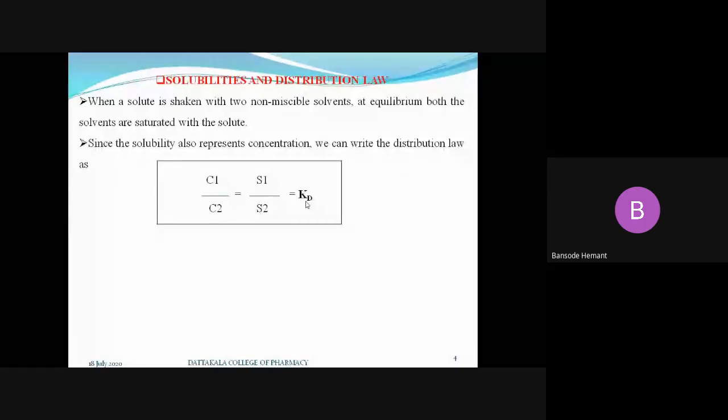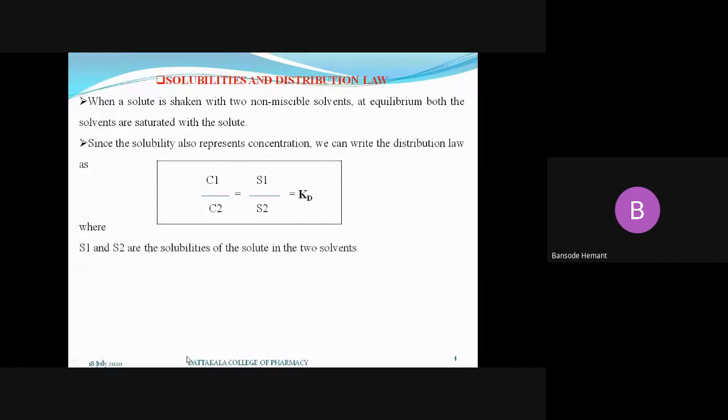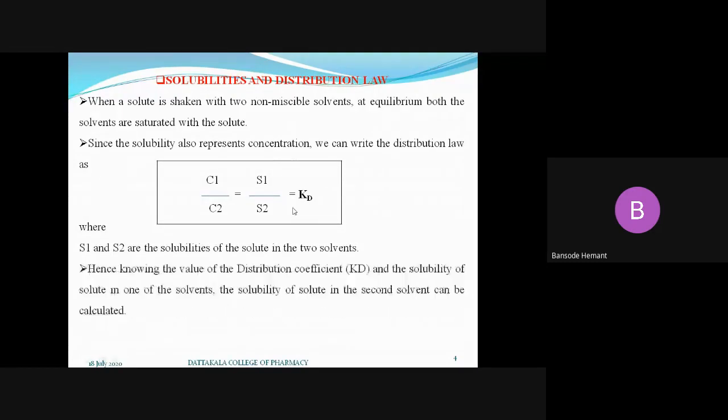And as per the distribution law, if the ratio of C1 to C2 is constant, then definitely the ratio of the solubility of the solute in one solvent to the solubility in the other solvent remains constant. That is equal to Kd, where S1 and S2 are the solubilities of the solute in the two solvents.